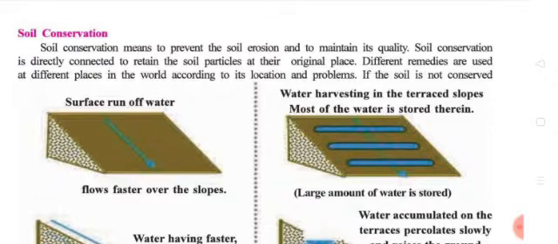Soil conservation is directly connected to retaining the soil particles at their original place. Different remedies are used at different places in the world according to the location and the problem.